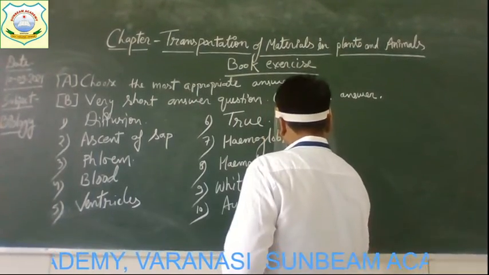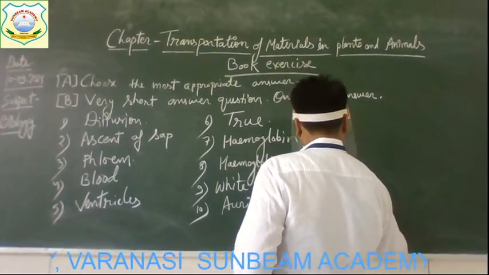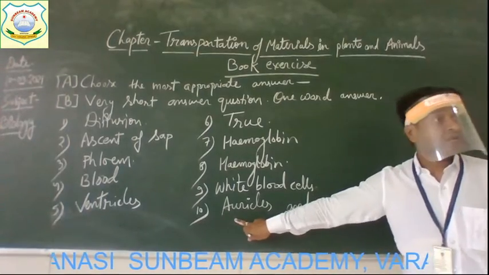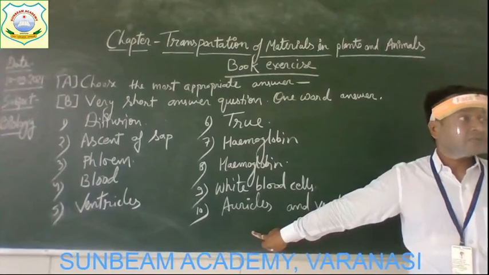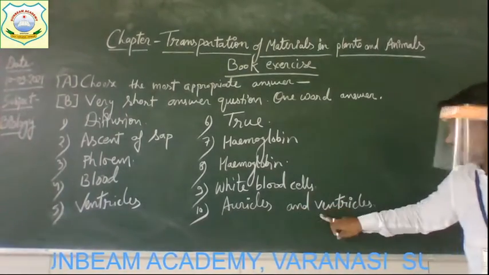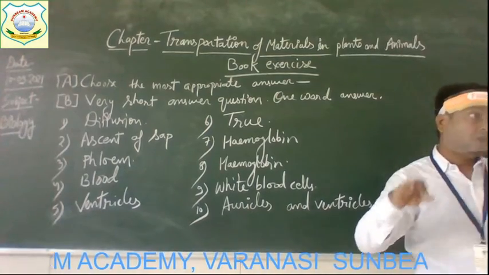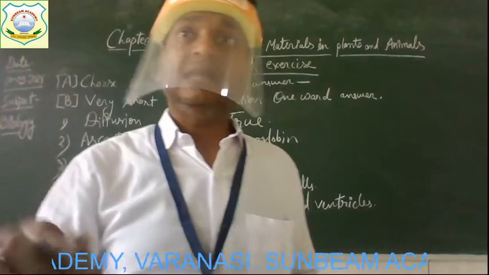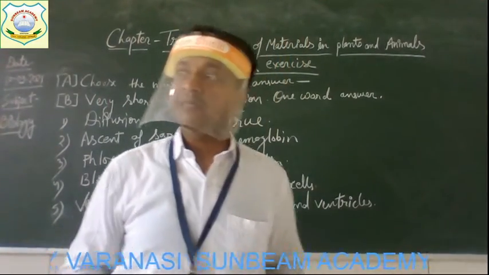Auricles and ventricles. Children, here you have to know that auricles are not the chambers present on the lower side. They are present on the upper side. And ventricles are not present on the upper side. They are present on the lower side. So you must understand the position of these chambers, auricles and ventricles, in our heart.